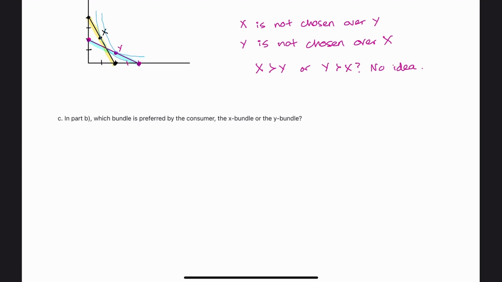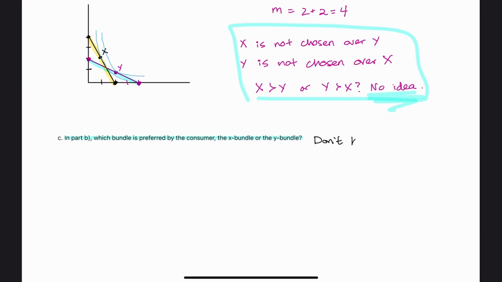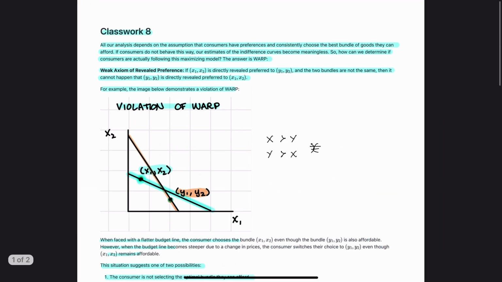All right, so let's go down to part C. Question C asks, in part B, which bundle is preferred by the consumer, the X bundle or the Y bundle? And that's what we just discussed right here. We have no clue. So kind of a trick question. You'd say, don't know. We have no evidence about whether X is preferred to Y or Y is preferred to X, because none of them are ever chosen over the other. And so that's what I'm looking for in that question. Hopefully this helped you understand classwork 8.